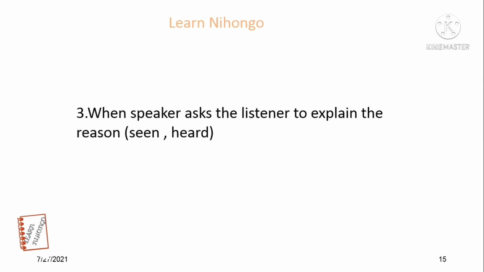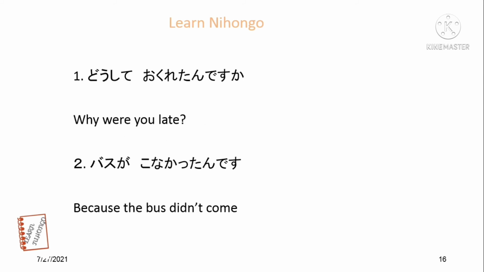So next one, when the speaker asks the listener to explain the reason. Doshite okureta n desu ka? Doshite, why? Okureru, late. Why were you late? Basu ga konakattan desu. Because the bus did not come. Here it is asking for a reason, so they are using this form.